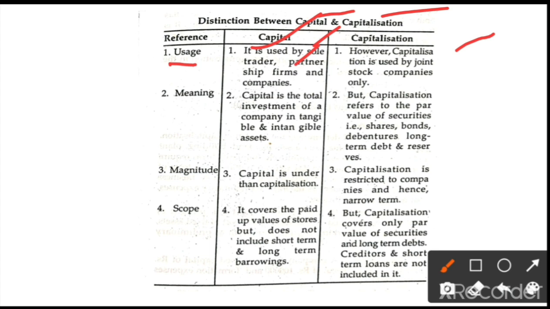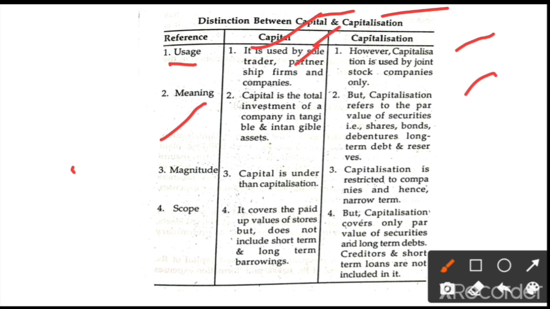Because joint stock companies require more capital, which we raise through different securities: shares, debentures, bonds, etc. Capital is the total investment of a company in tangible and intangible assets. But capitalization refers to the par value of securities, that is shares, bonds, debentures, long term debts, and reserves.